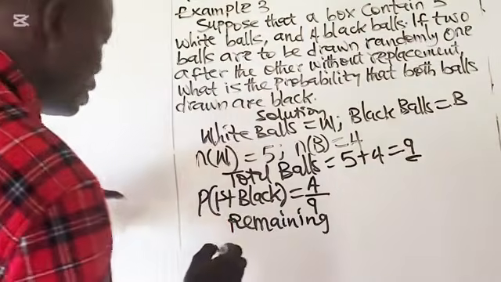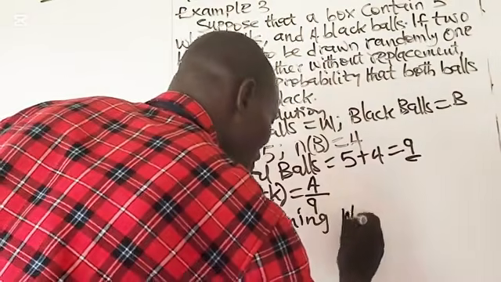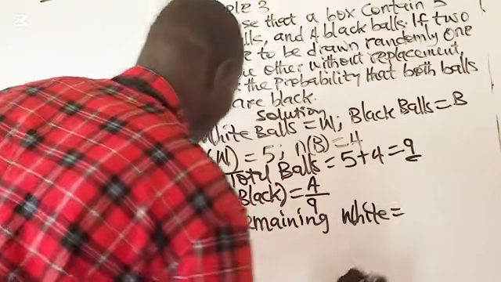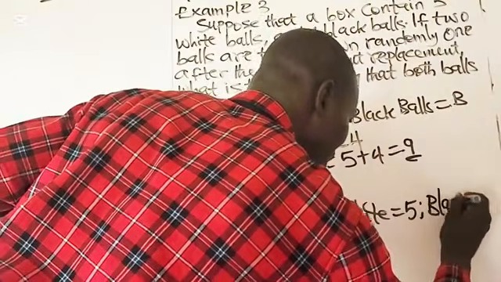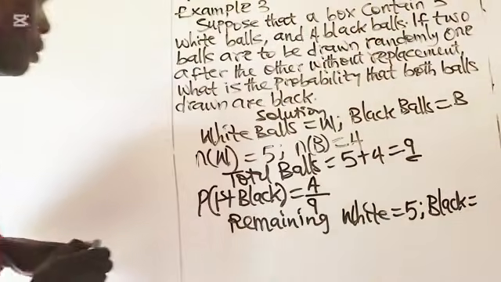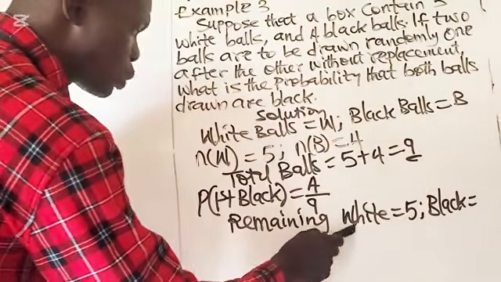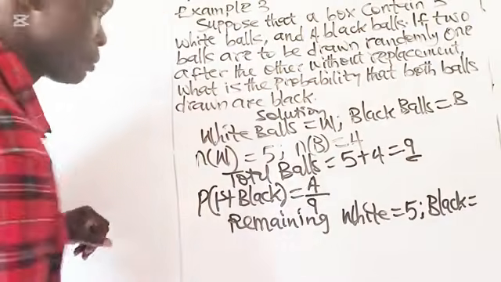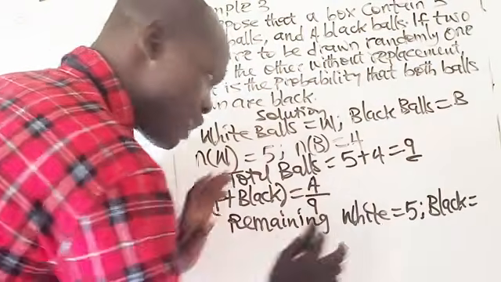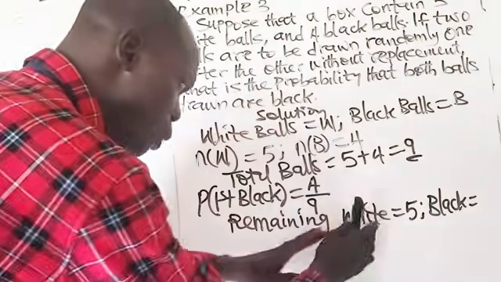White still remain how many? 5. Black now remains how many? Since you have drawn the first black and you got 4/9, you will still be left with 5 whites. You have not drawn any white.